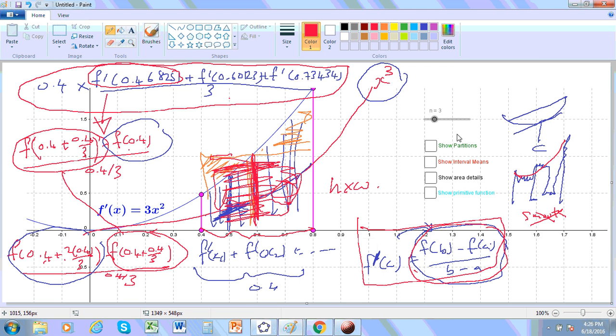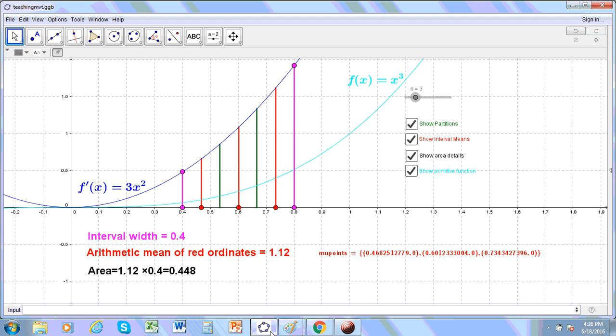So if we go back here, you'll see that these red lines are actually the means between the m parts of the subintervals, right? So you'll see that this red line is between the purple and this green line, and this red line between the two green lines, and likewise this red line between the green and the purple line. These are submeans. In other words, these means here are means of this interval, this one here is of this interval, and this one here of the pink and the green line. So that's really how the mean value theorem works.